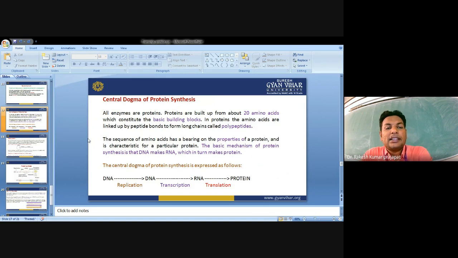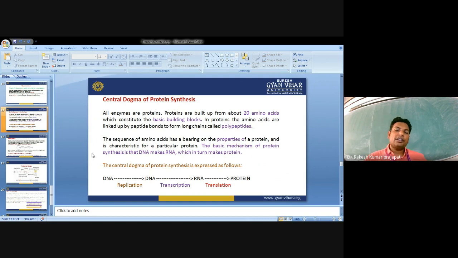So now we will discuss the central dogma of protein synthesis. Most of the enzymes present in a living cell are proteins. Proteins are built up from 20 amino acids, which constitute the basic building blocks. In a protein, amino acids are linked by peptide bonds to form a long chain called a polypeptide.